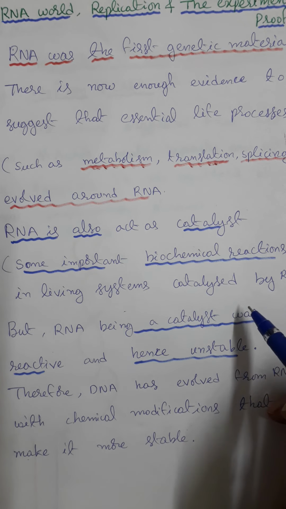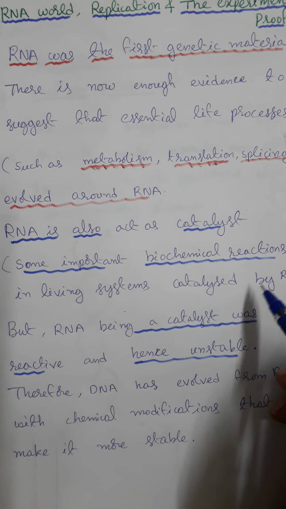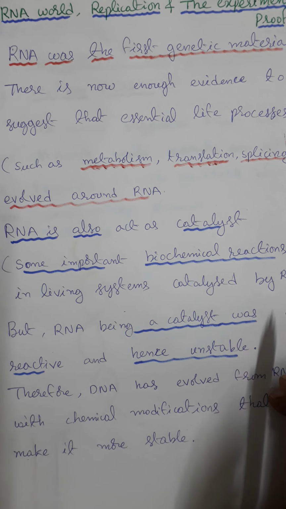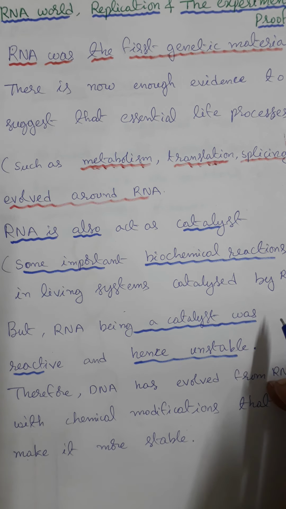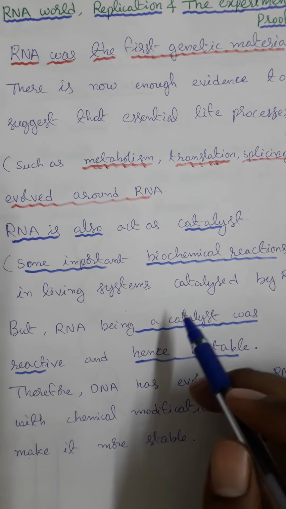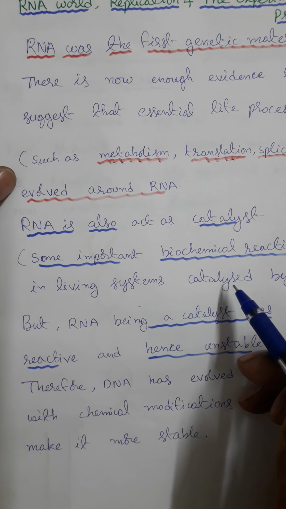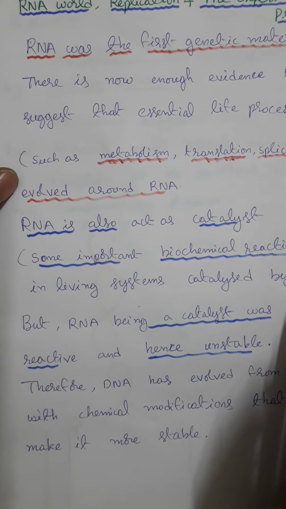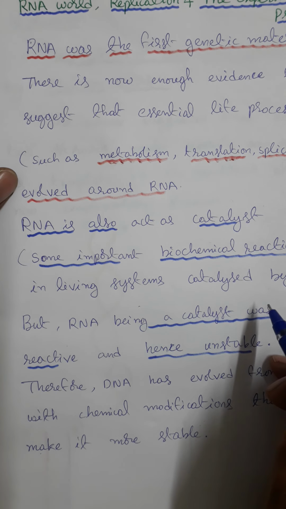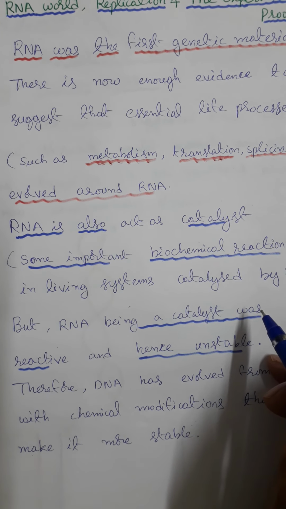Generally, most of the chemical reactions in living organisms are catalyzed by enzymes. There, the enzymes are made of proteins. But some biochemical reactions in living organisms are catalyzed by RNA. So RNA acts as a catalyst.